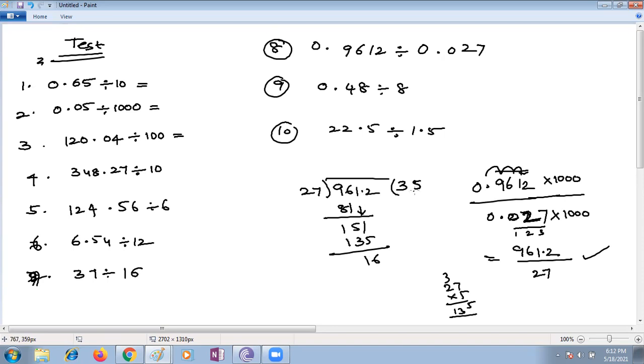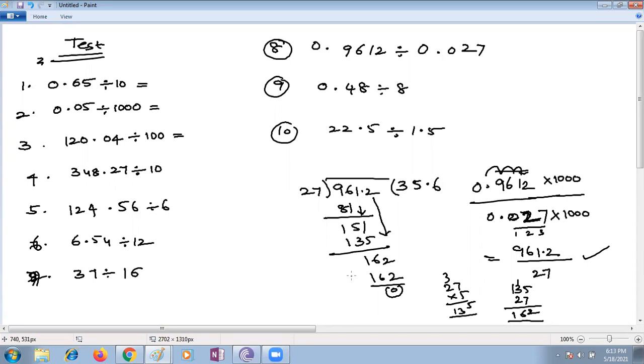Now you have decimal point, put decimal point and bring down the 2. Now you have to check 27 how many times? 162. It's 27 sixes are 162. Yes, so it becomes 6 times 162. Remainder is 0. Yes, Jait, did you understand? You got this? Yes, ma'am. Okay. The same way you are supposed to do the remaining.